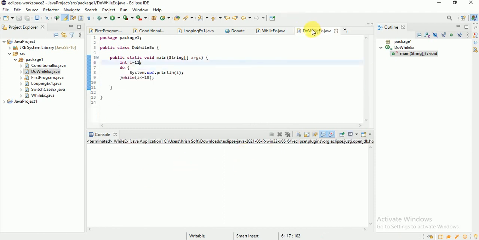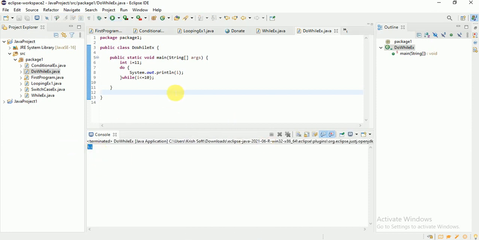But in this case, though you have given 11 and the condition is false, still 11 is going to print here. Check it out. See, 11 is printed successfully, because before checking the condition in the do while loop, it will execute all these statements and then check the condition.